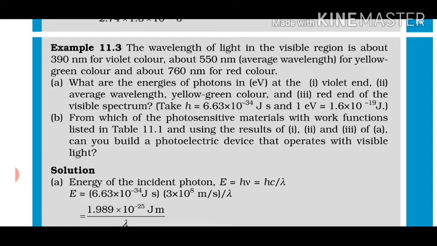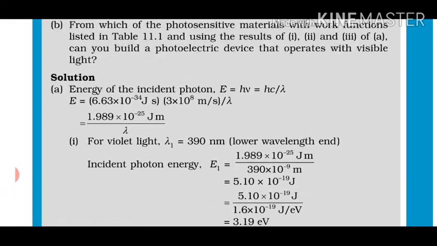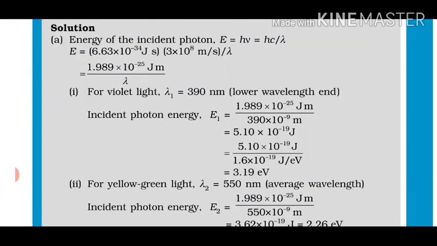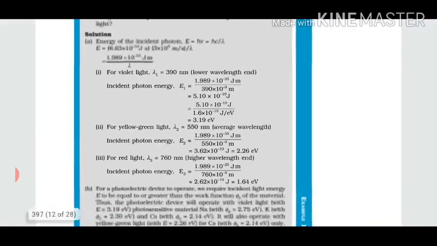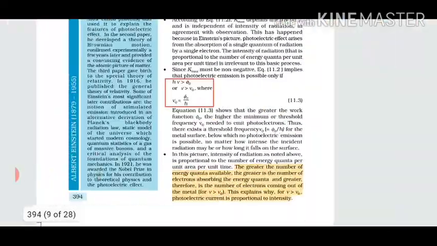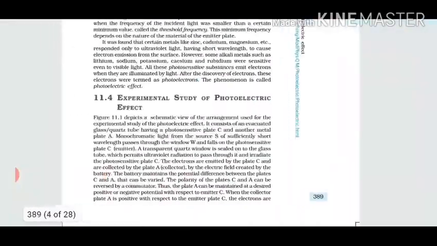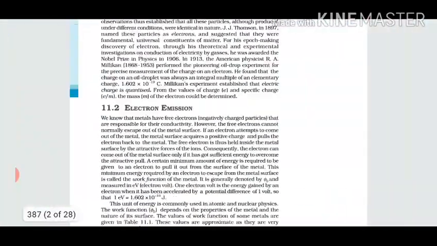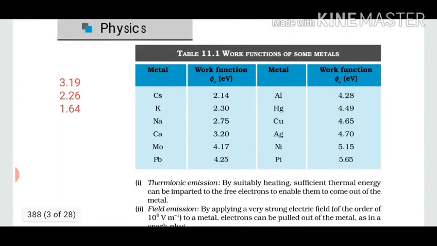So you have to refer to that table and find out for which of the materials we can have the photoelectric effect in the visible region. So let us see, the 3 energies we're getting are 3.19 eV, 2.26 eV and 1.64 eV. So table 11.1 was there. This is table number 11.1 and I have three energies with me: 3.19 eV, 2.26, 1.64. I have to find out the materials for which these lights can produce the photoelectric effect. Let us start from 1.64.